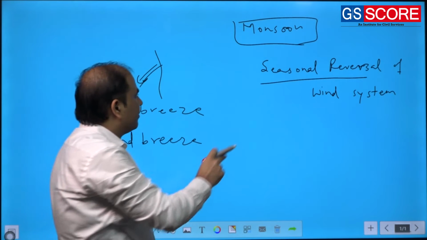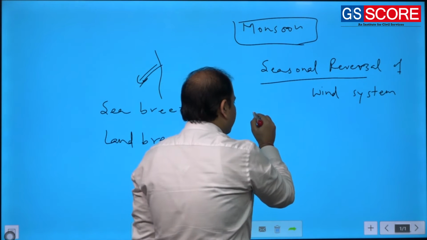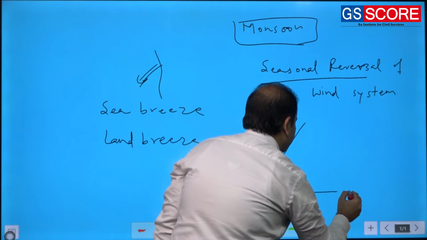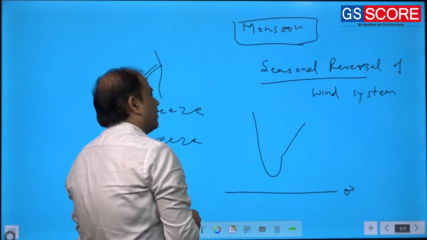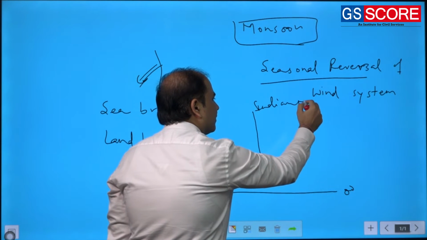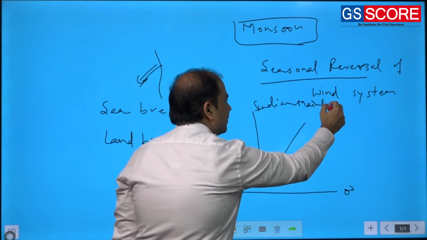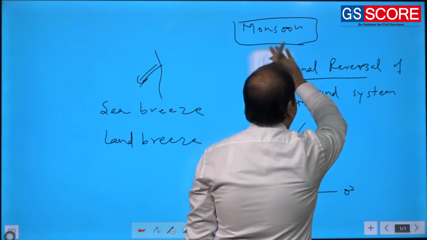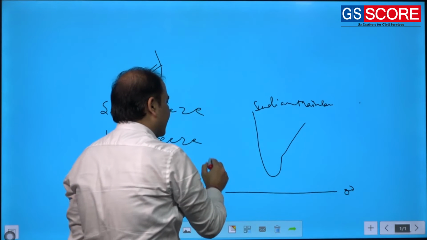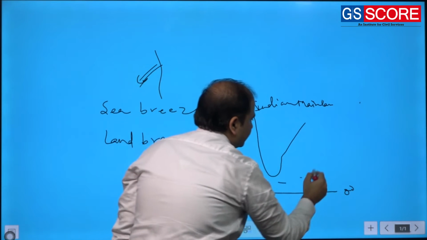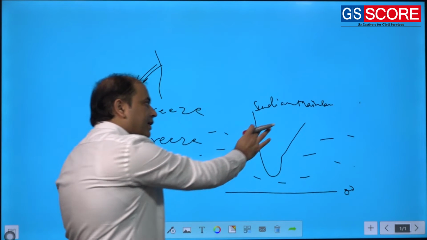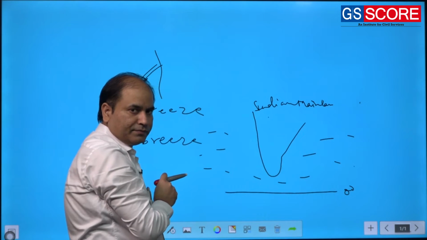So according to Edmund Halley, simply, he thought that the Indian mainland is surrounded by ocean.